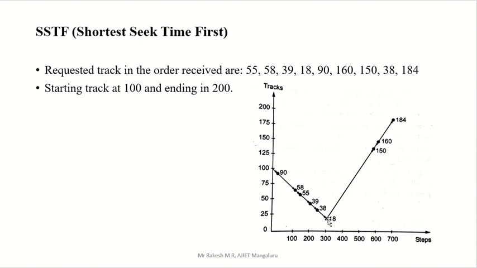Once you reached 18, just observe the next nearest to 18. Everything else is served, that part is over. These are the served ones. What are the remaining ones? One is 150, 160, and another one is 184. Those three numbers are remaining. So after 18 you have to compare these three numbers, 160, 150 and 184, which is nearest to 18? 150, right? So just go to 150, then 160, then 184.